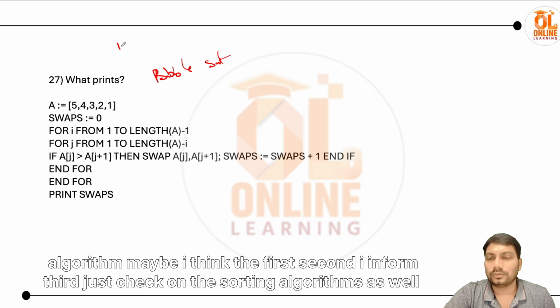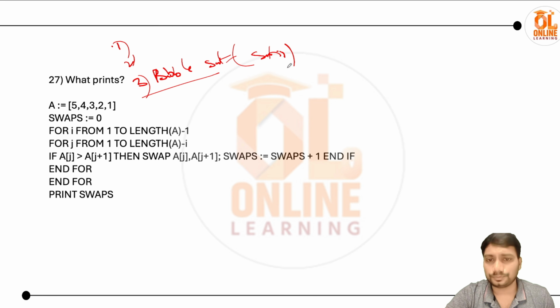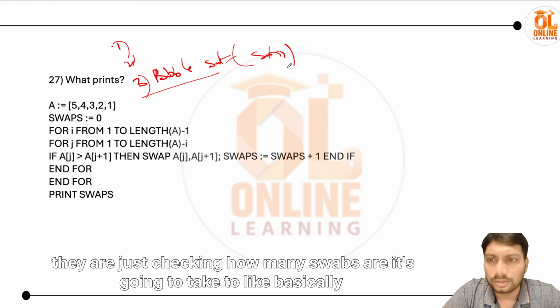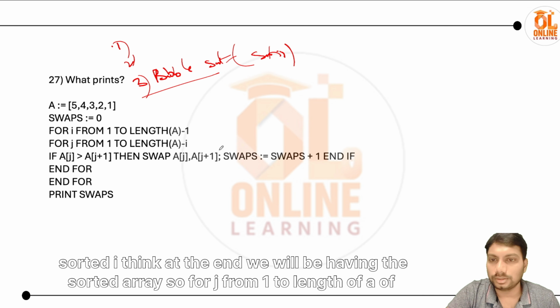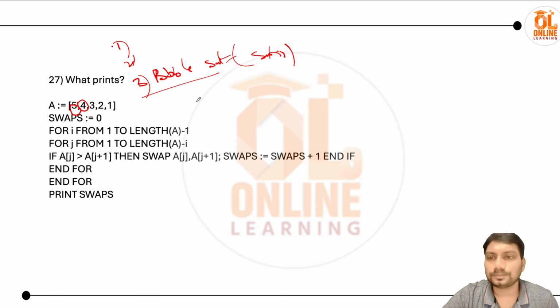Maybe I think the first, second, third loops just check on the sorting algorithms as well. They're just checking how many swaps it's going to take to basically sort it. I think at the end we'll be having the sorted array. So for j from 1 to length of a minus i, we are checking if these two are greater or not.